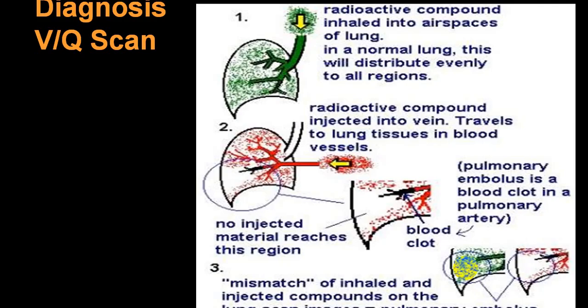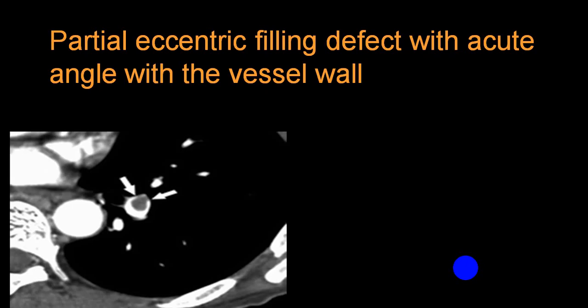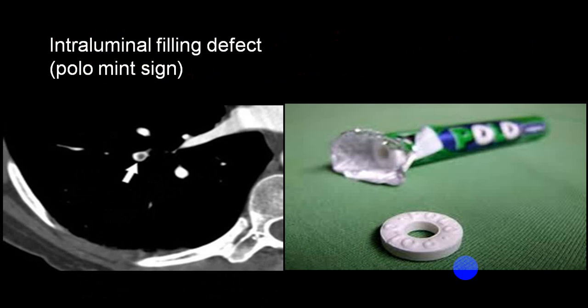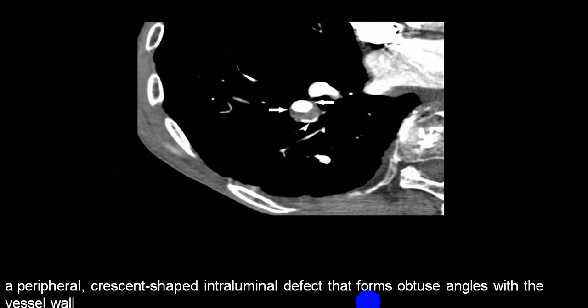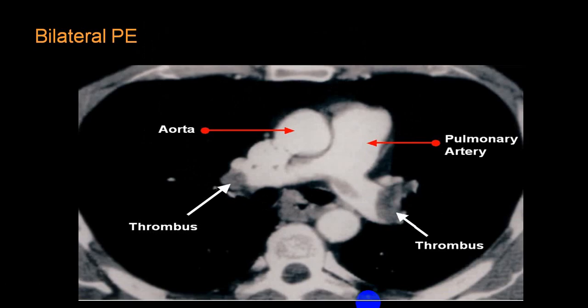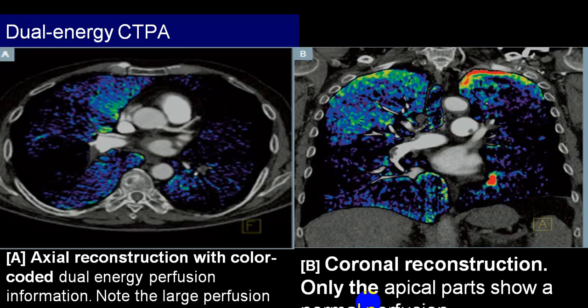VQ scan will be helpful. Spiral CT with pulmonary angio will also be helpful. In pulmonary angio, you can have different signs, which are given different names. Polo mint sign: you know very well this polo mint, so it looks like that, which is why it is given the name. You can have a railway track sign, etc. These are all the different signs which you can come across in pulmonary angio.